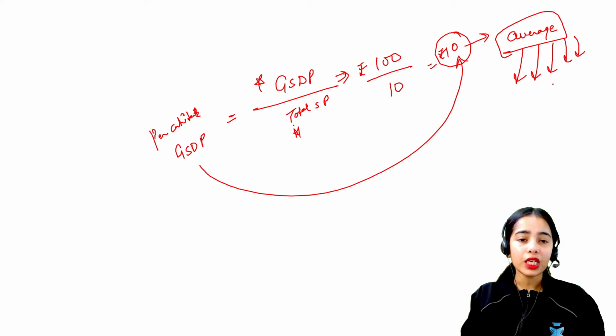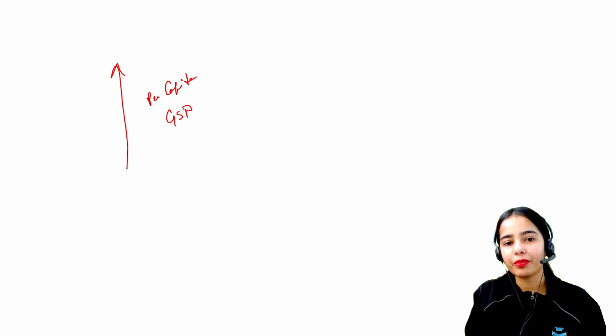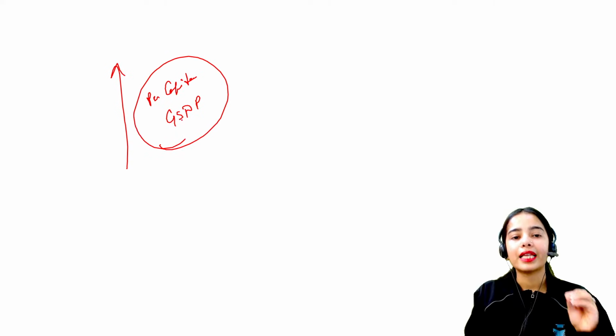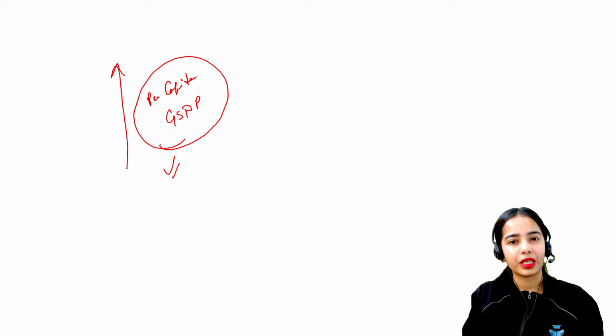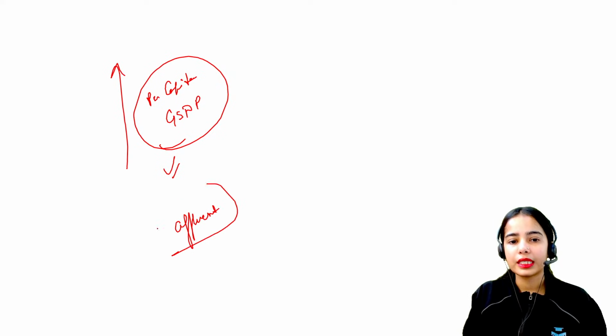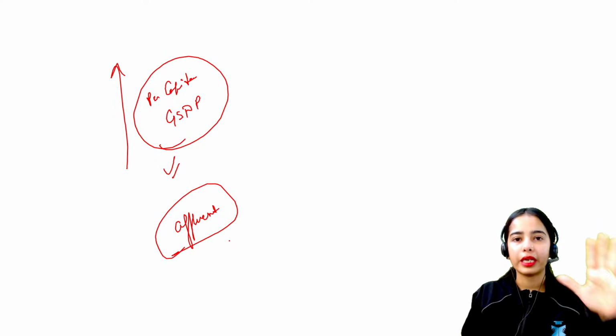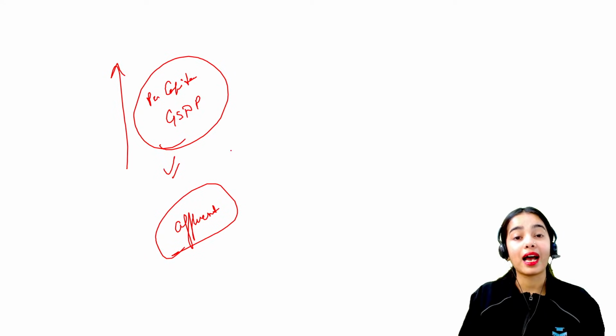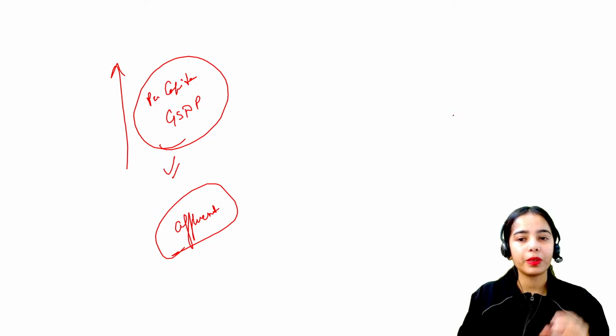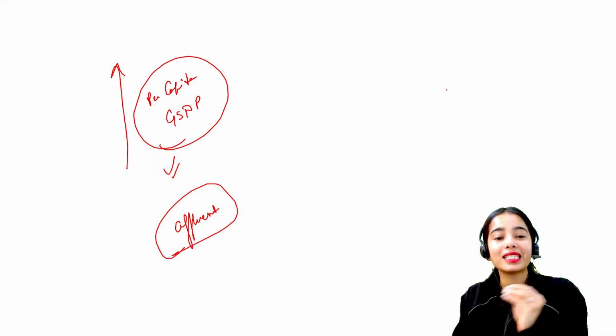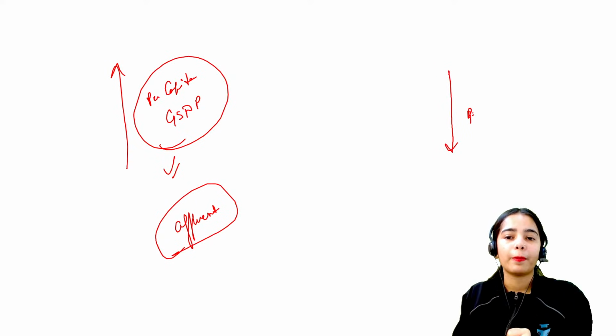Now think about it, a state that has higher per capita GSDP, that means the state is affluent, the state is already at a good position because the state has higher per capita GSDP. In comparison to that, there is a state that has very low per capita GSDP.